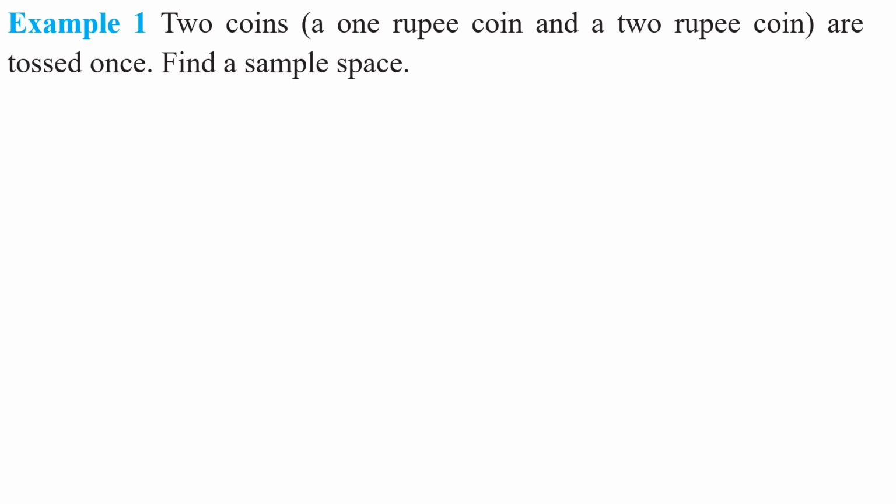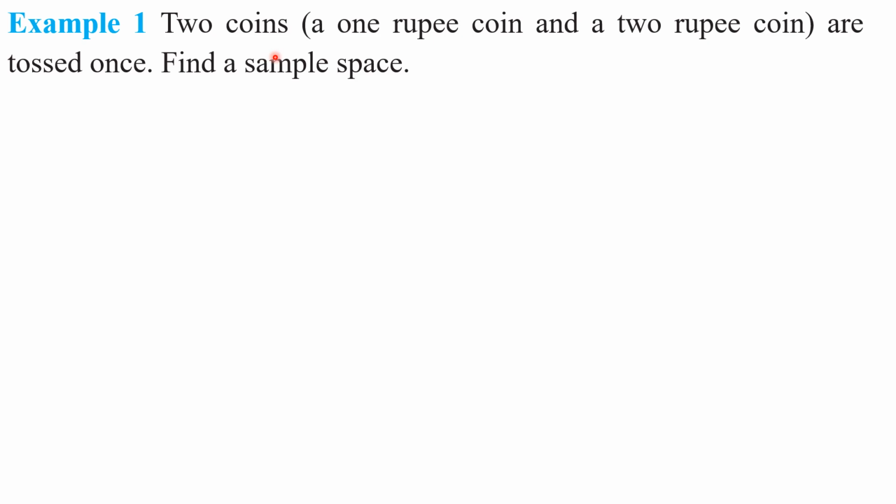Okay, my children, see this first example. Two coins, a 1 rupee coin and a 2 rupee coin, are tossed once. Find the sample space. Understood this question? We have to write the sample space for this random experiment.